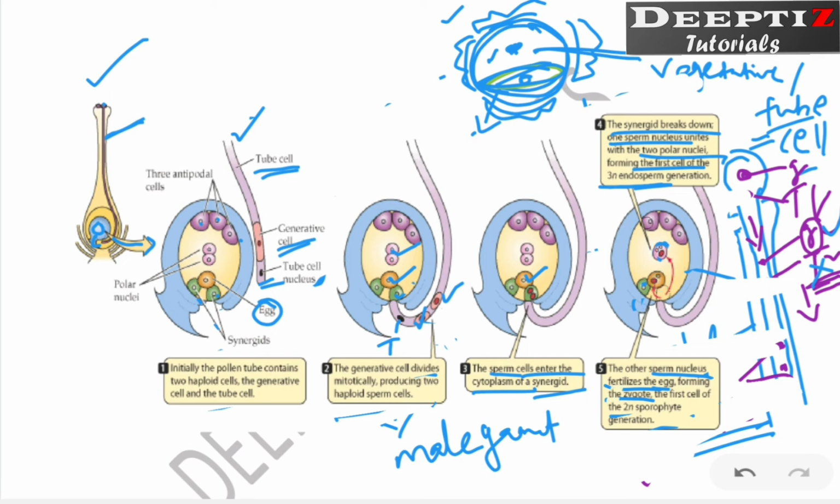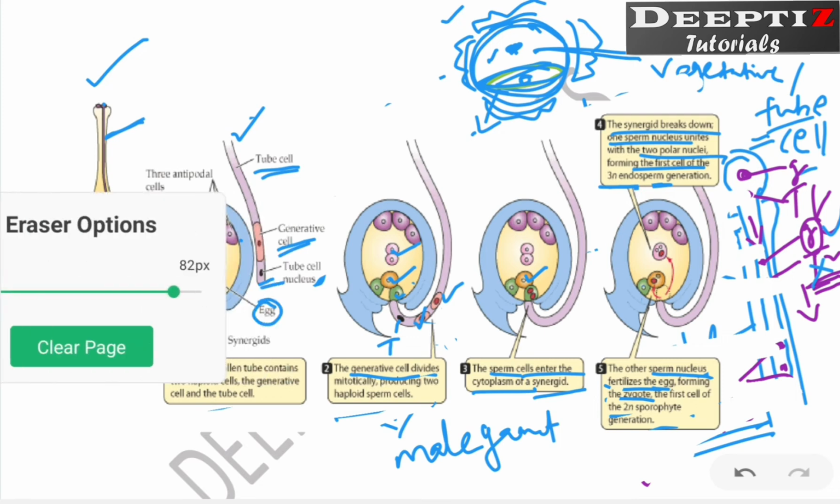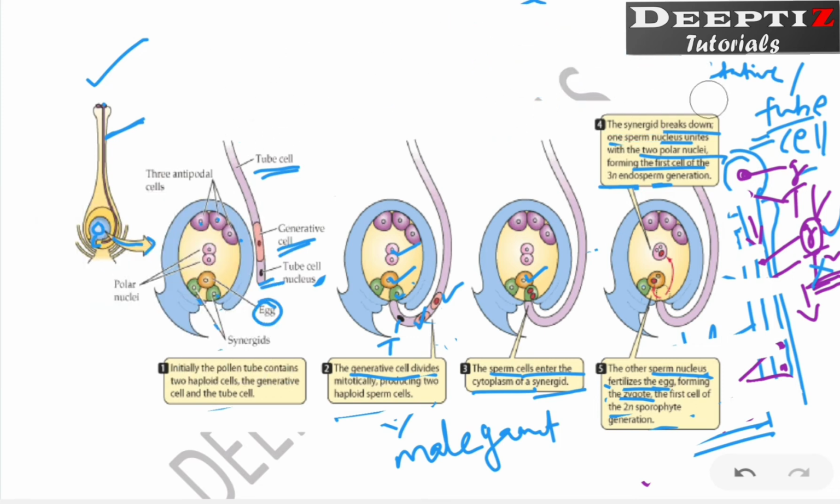Now, till now what happened? Two male gametes have come to the embryo sac. Remember this: from one pollen grain, two male gametes will come. Each male gamete is formed from the generative cell. Let's write it once again so that it will be clear.